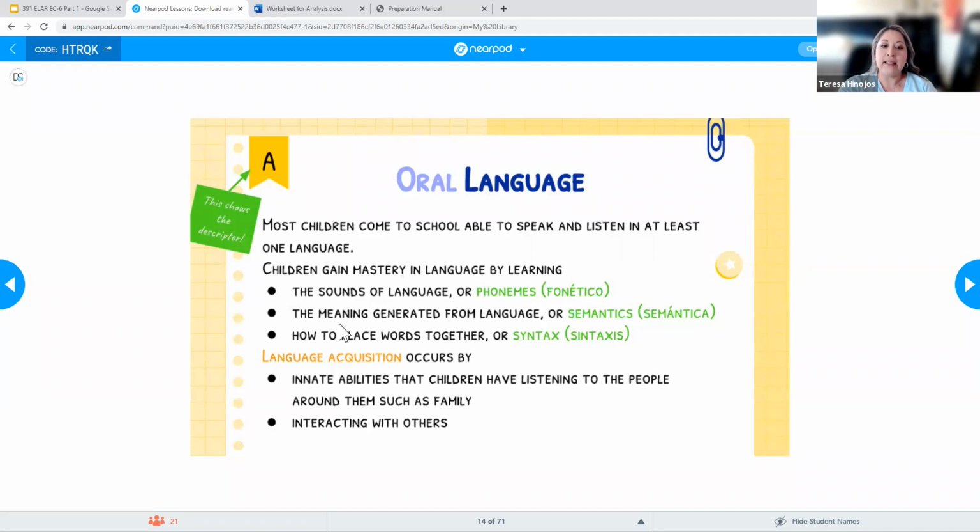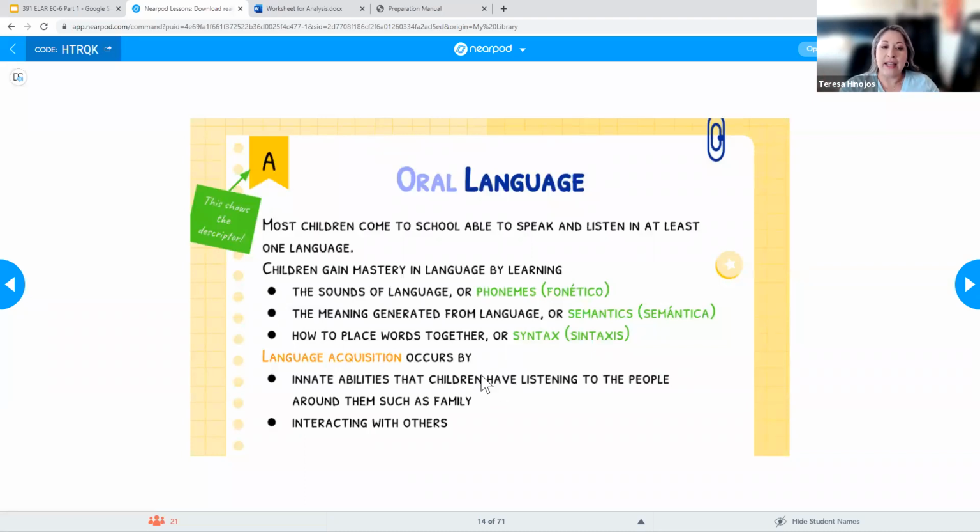And then the next one is the meaning generated from language, or semantics, right? In Spanish, that's semántica. So when we say things a certain way, that's going to have a meaning to it. And then how to place words together, or syntax. In Spanish, that's sintaxis. With syntax, there's a certain way that in English we should be structuring our sentences, right? If students can master all of these, that's going to help them with their oral language and with better understanding the language in general.